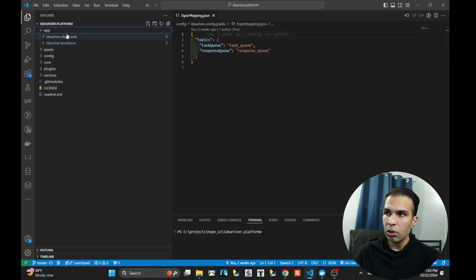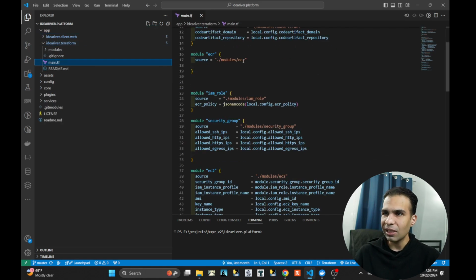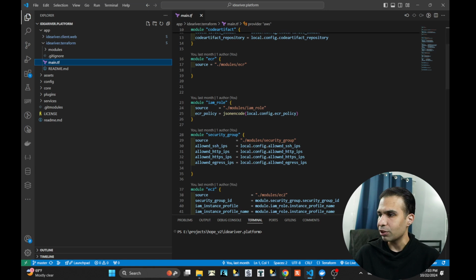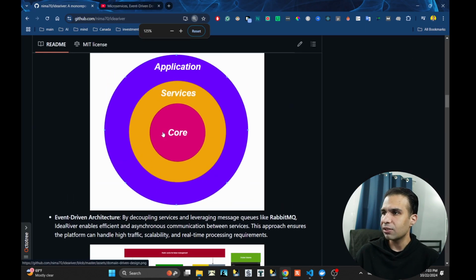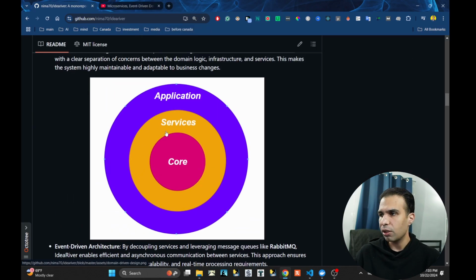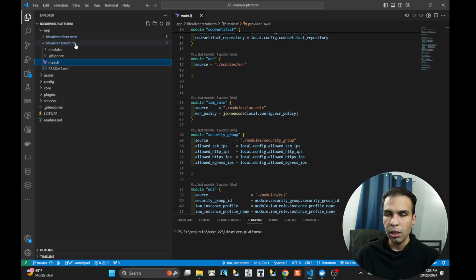Another thing that I also have in the application is my infrastructure. This one is more DevOps. This one is not front end or back end. This one is DevOps, pure Terraform. To me, that one is also an application, because anything that is not a library, for example not used by others, is to me an application. So that is the reason I put my DevOps itself, my Terraform itself, in here.